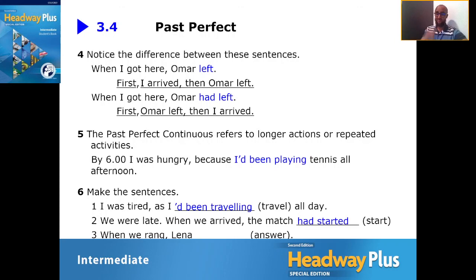Had started. Good. And the last one, number 3, says, when we rang, Lena answered. I guess she answered the phone. Quite simple. So one action happened and then another action took place. Good.